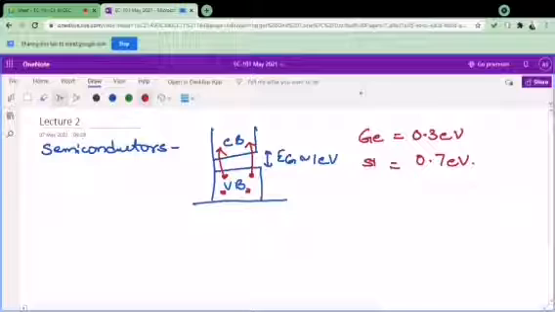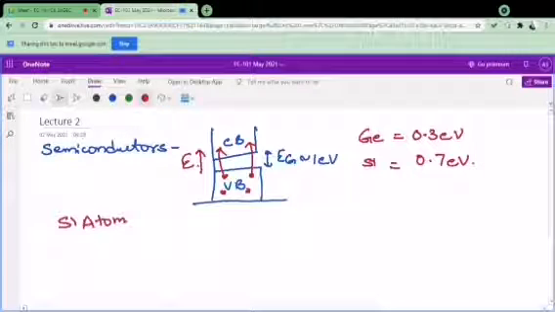Similarly, if I say this is energy, it means if I take an example of a silicon atom, let's take a silicon atom example.